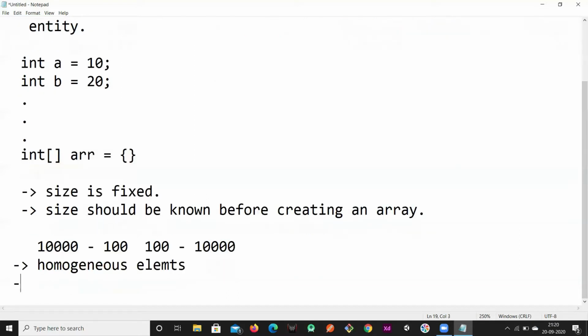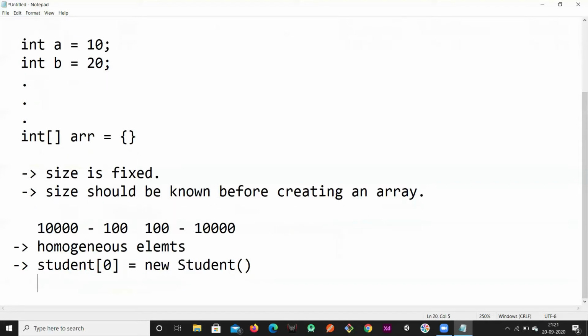If you take arrays, we can only store the same type of objects. If I create a student array, I can only store student objects, new student class. So if I create an array which can hold student objects, it can only hold student objects. But if I wanted to insert some employee object into it, student of 1 equal to new employee, it's going to give me an error.